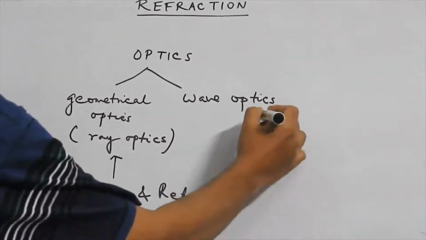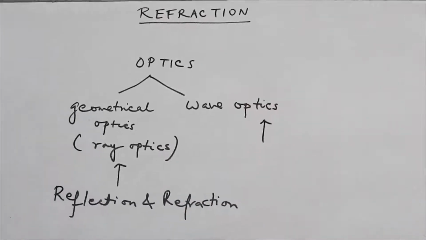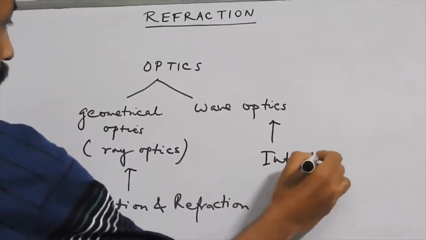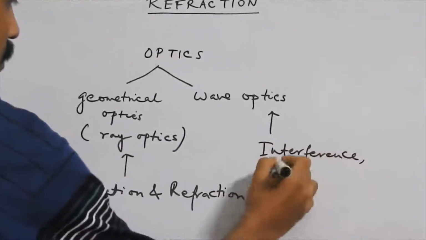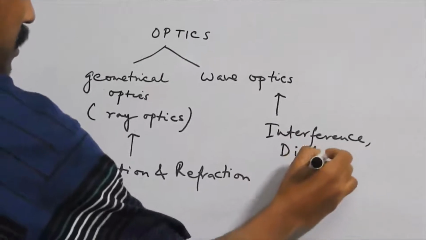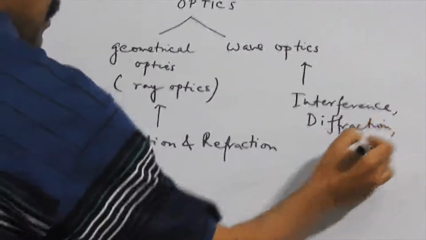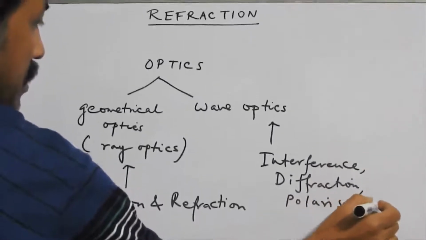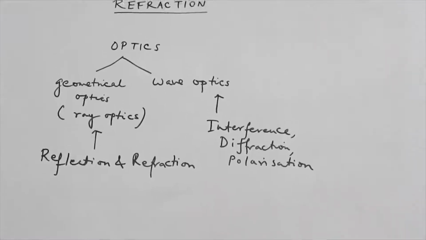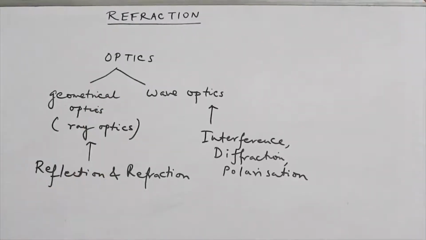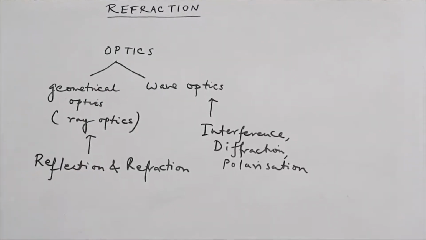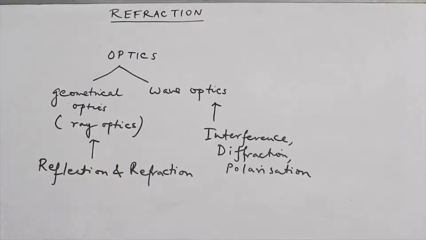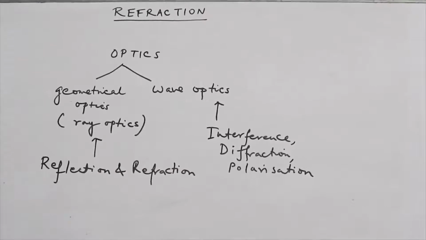And in wave optics, we study different phenomena such as interference, diffraction, and polarization. The topics related to wave optics are discussed in class 12, and in class 9 and 10 we discuss reflection and refraction.